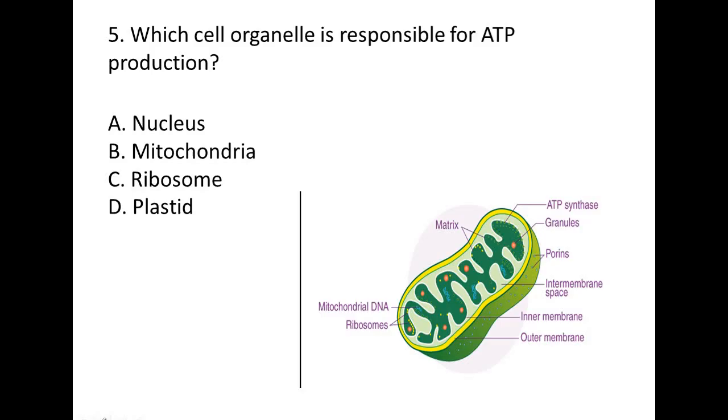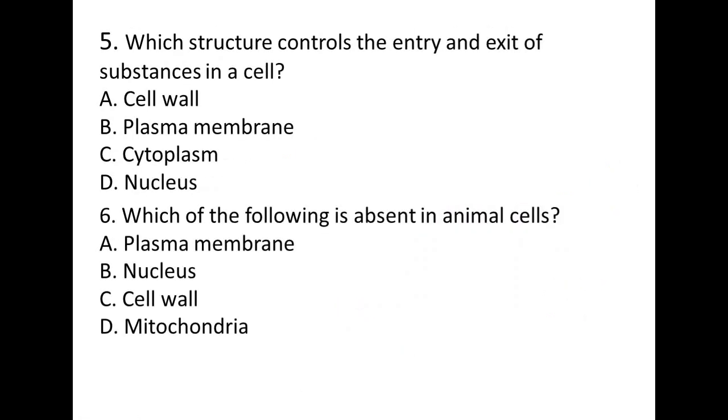Question number 4 is, which cell organelle is responsible for ATP production? That cell organelle is also called the powerhouse of the cell. So you can guess the answer, that is mitochondria. Here you can see from the image, ATP synthase enzyme is present in the inner membrane of the mitochondria, which is helpful for synthesizing the ATP. And ATP is called the energy currency.